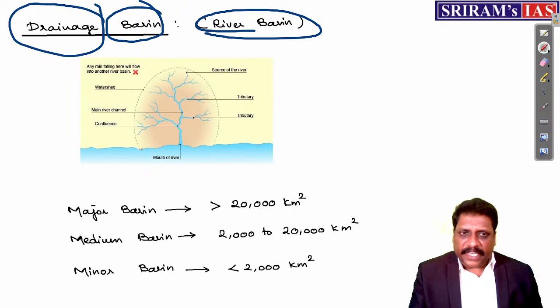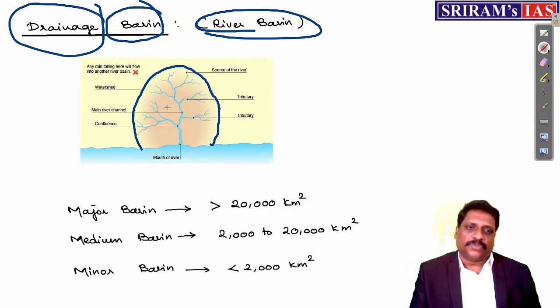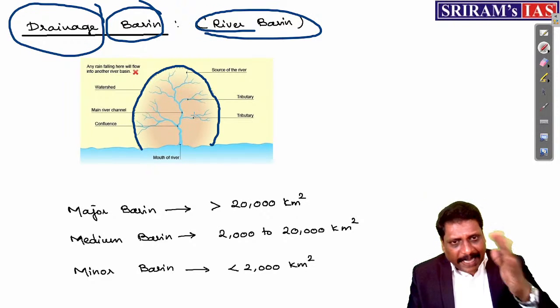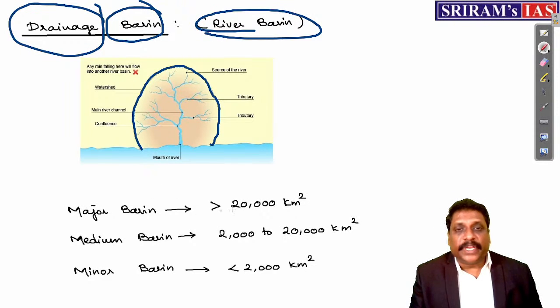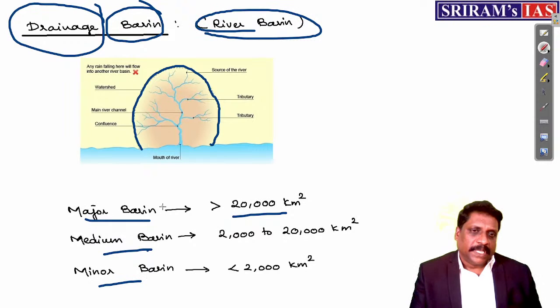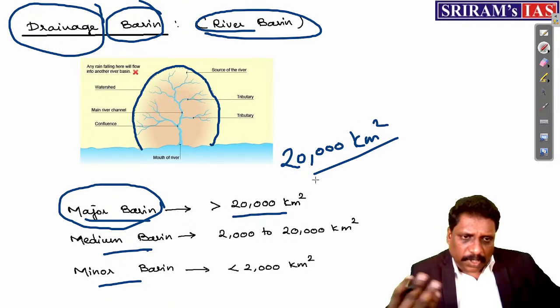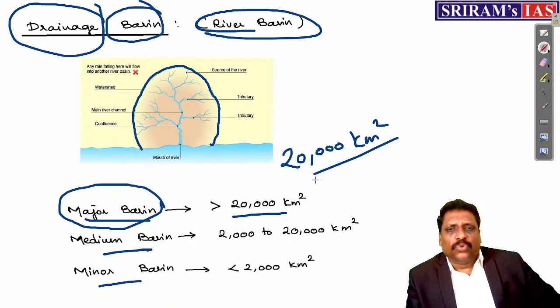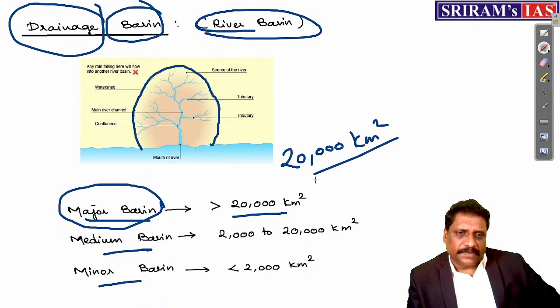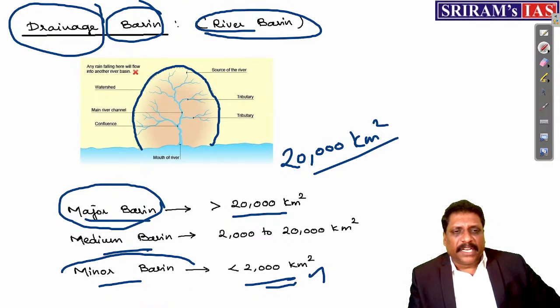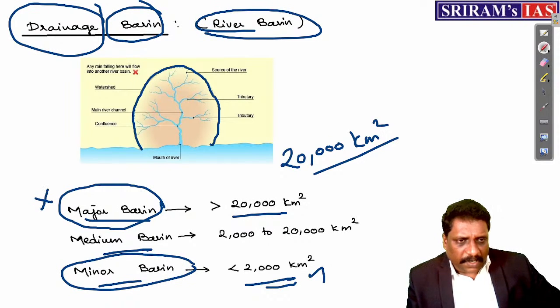Okay. Now, what is a drainage basin? It is a geographical location which is drained by a river. You call it a drainage basin. Now, based on the area, my dear friends, river basins can be classified into 3 categories: major, medium, and minor. What is major? Any river basin which has more than 20,000 square kilometers of area, you call a major river basin. Medium, 2,000 to 20,000, you call a medium river basin. And very small river basins, less than 2,000 square kilometers of area, you call a minor river basin.